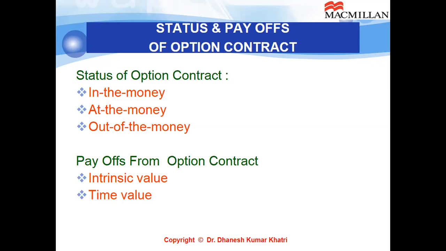And whenever spot price or ruling price or price of the underlying asset in the cash market is more than the exercise price, none of the buyers of the option will come and exercise the option because he is not going to have a gain, rather he will incur a loss if he exercises the option. So that's the way that option will be out of the money. And every time whenever someone goes in the market to exercise the option, he will see whether it is in the money, then he will exercise. At the money, he is indifferent. For out of the money option, he will let it expire simply.